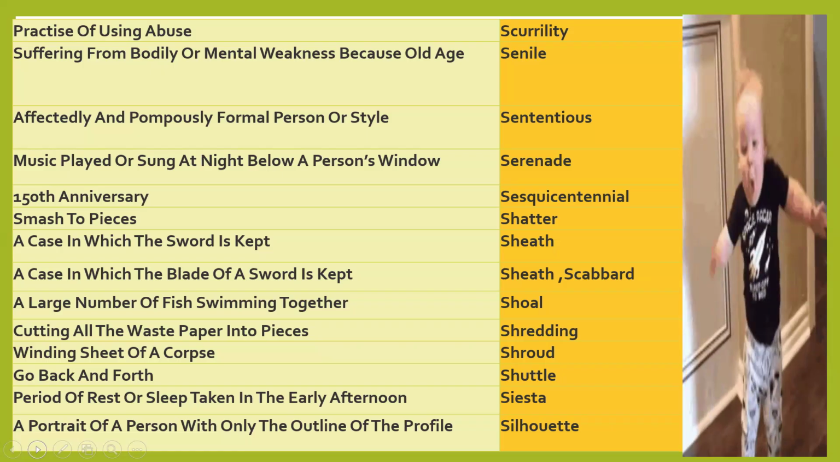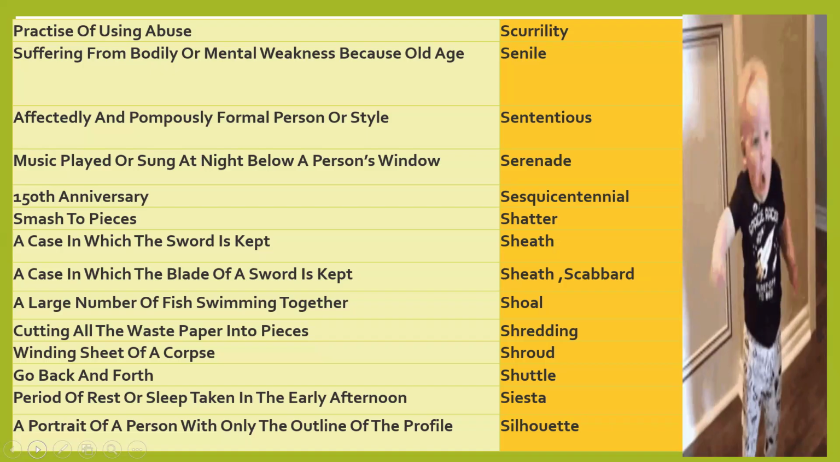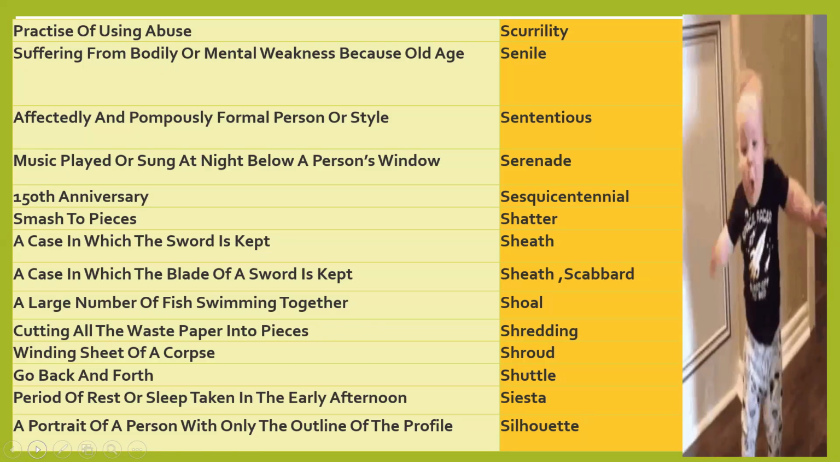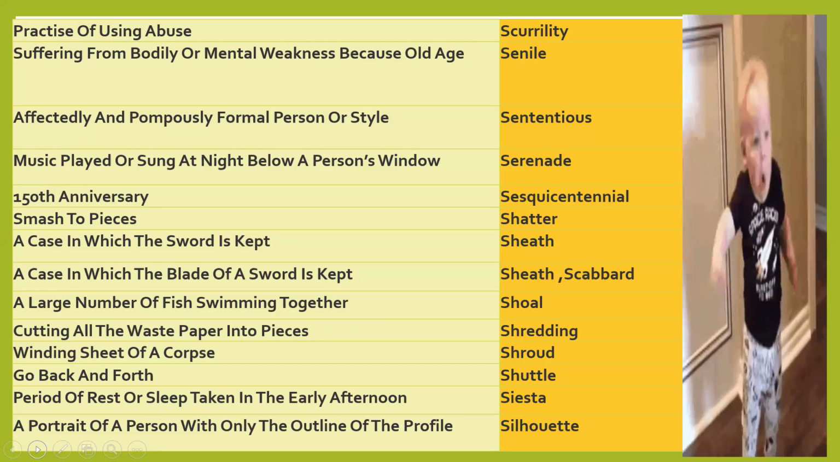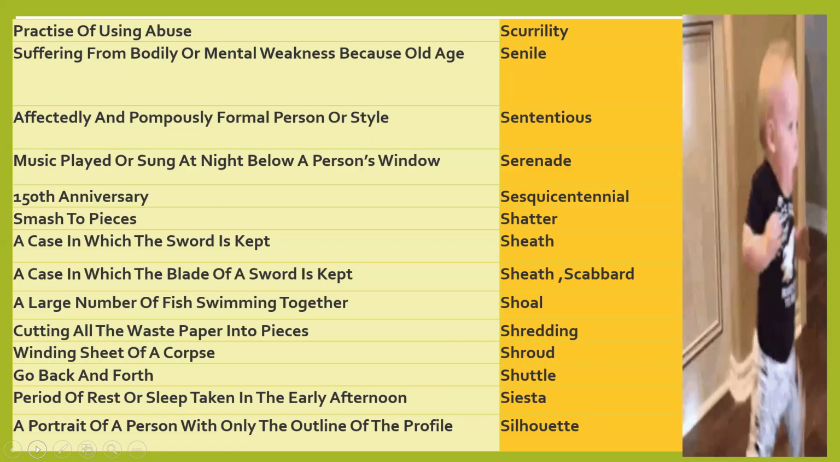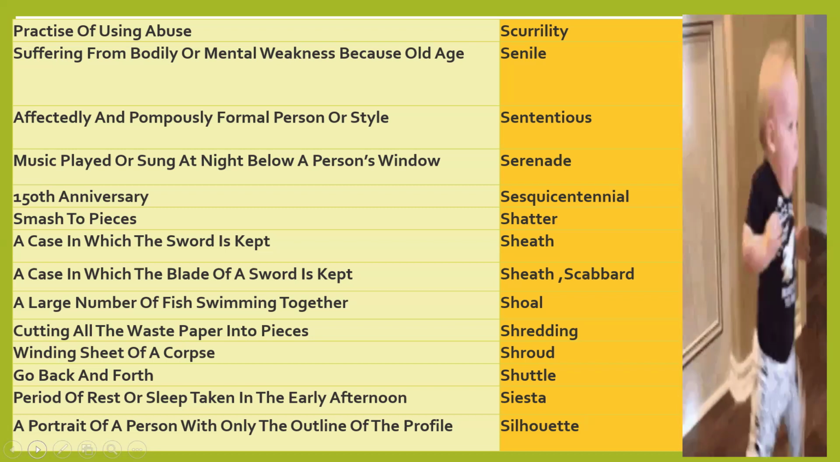Sesquicentennial means 150th anniversary. Shatter, smashed to pieces. I am totally shattered after hearing of the death of my grandfather. Sheath, a case in which the sword is kept.